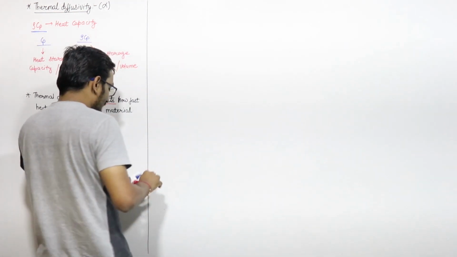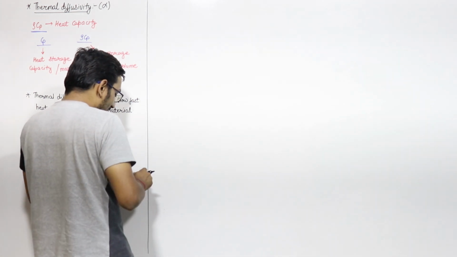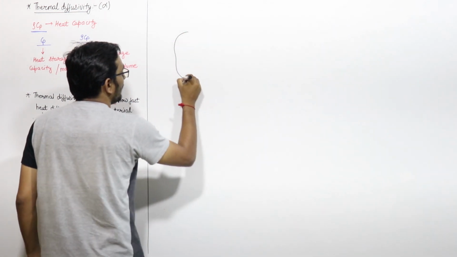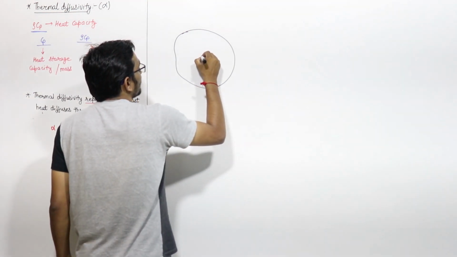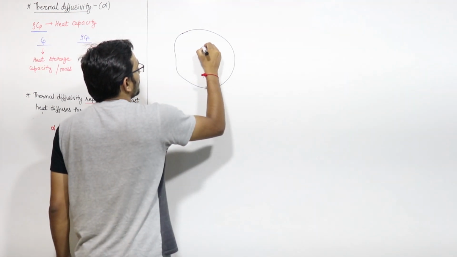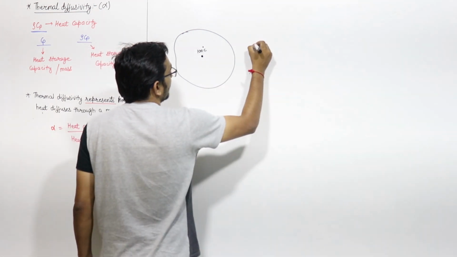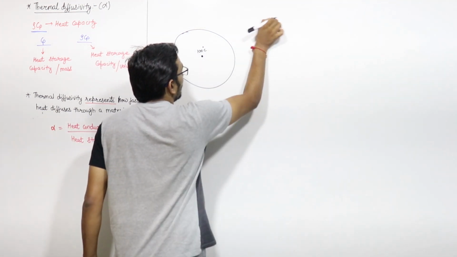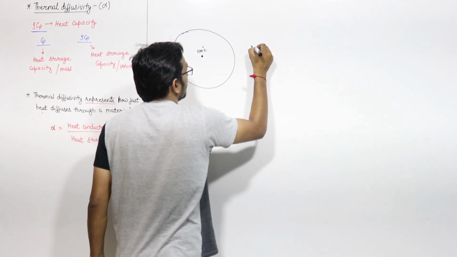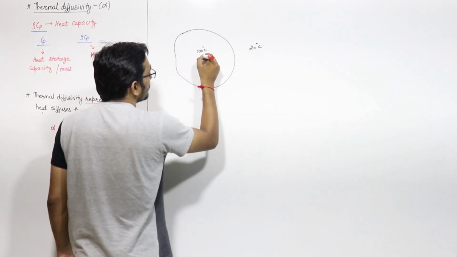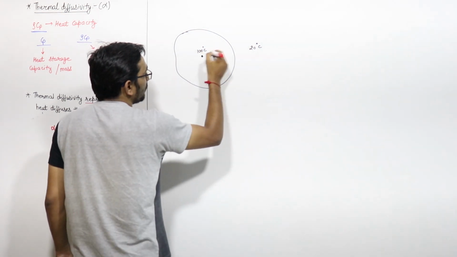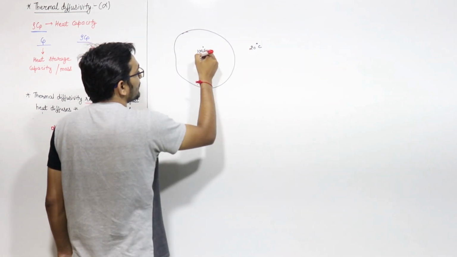Let us say this is some body, right? At the center, the temperature of this body is 100 degrees Celsius. Surrounding temperature is, let us say, 20 degrees Celsius. Now we know that heat must be transferred from this point to the outside. The system will reject some heat.